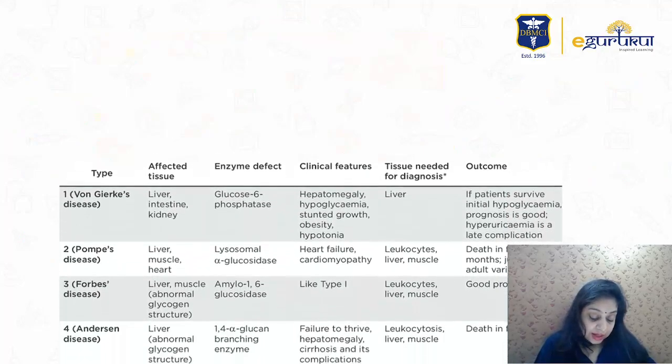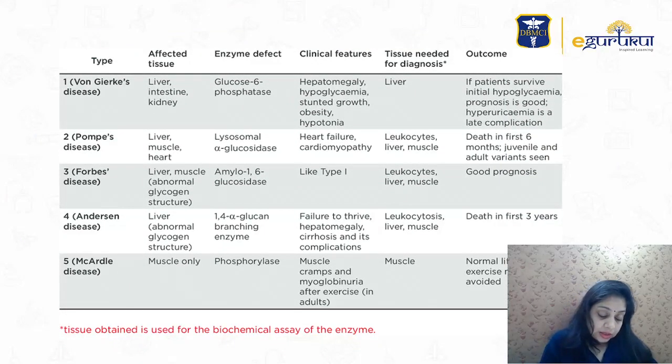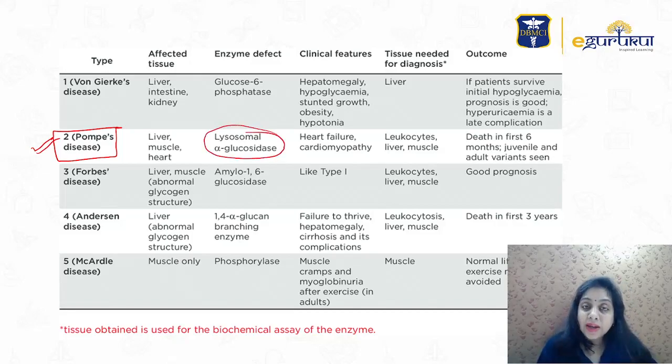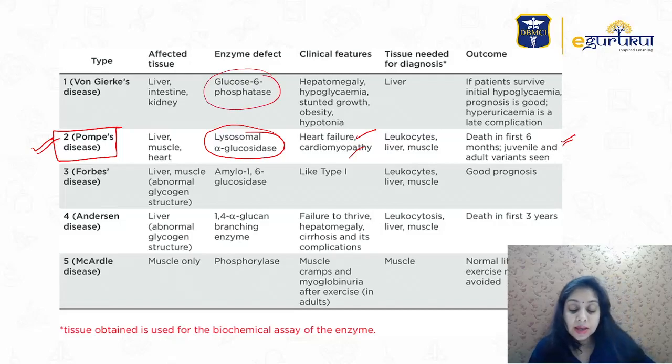And in this last slide, here is Pompe's disease, right? Lysosomal alpha glucosidase, also known as acid maltase. Clinical features are heart failure and cardiomyopathy, death in the first 6 months. So this is the answer. And von Gierke disease is because of glucose 6 phosphatase enzyme deficiency.